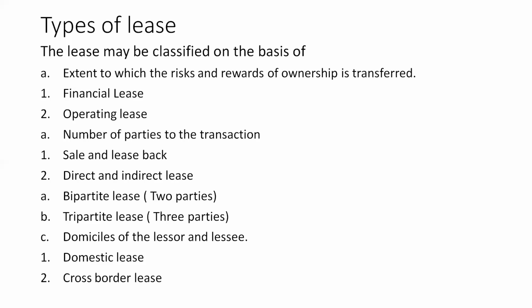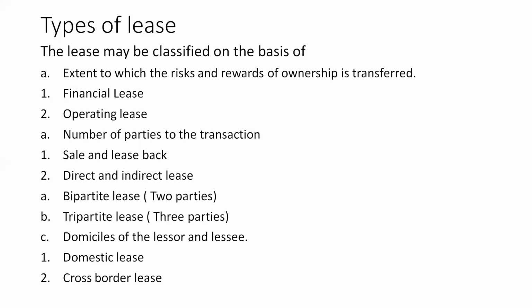Understand the concept? Purchasing an asset and informing the financial institution to pay the money, and using that asset again. So it is sale and lease back. This is the concept of that. In certain situations, it arises.